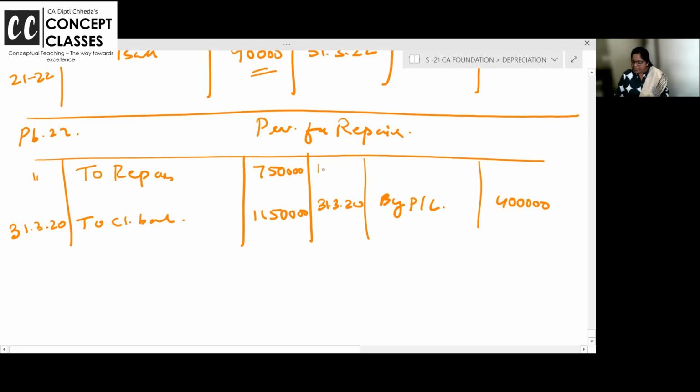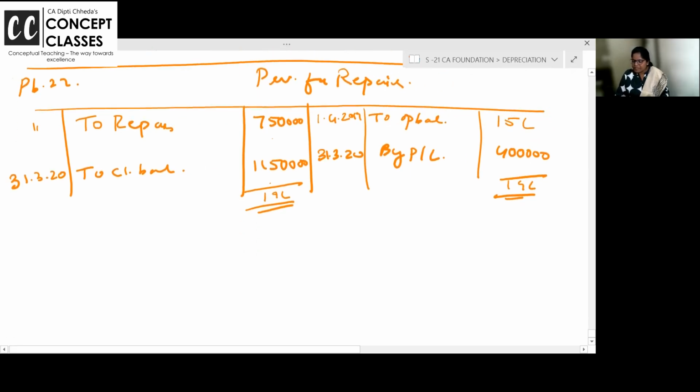So we will take the balancing figure as the opening balance on 1/4/2019. What will be the opening balance? Clear or not? On the last day, the closing balance is given as 1150, and the repairs adjusted are given. And the provision every year is 4 lakh. So this is 19 lakhs and the opening provision must be 15 lakhs.